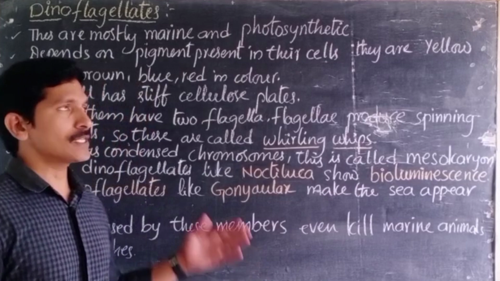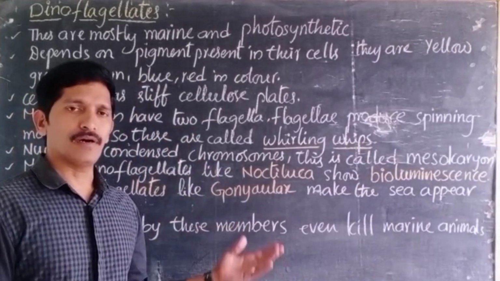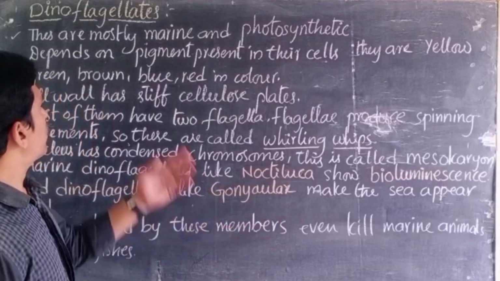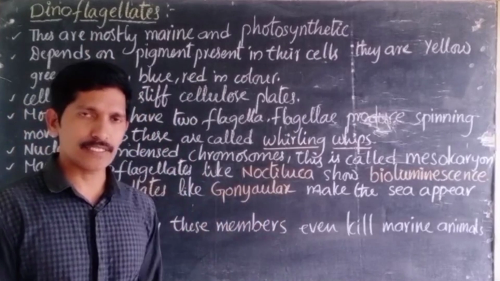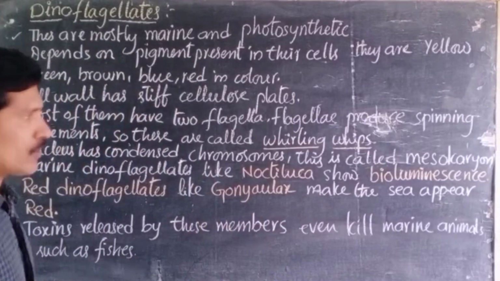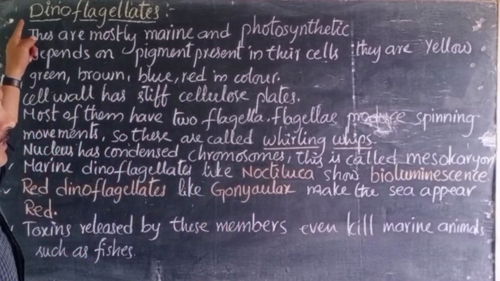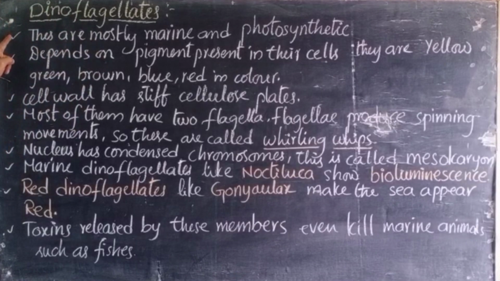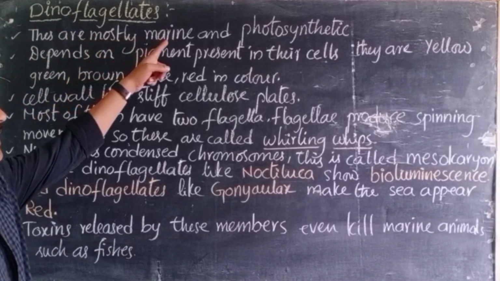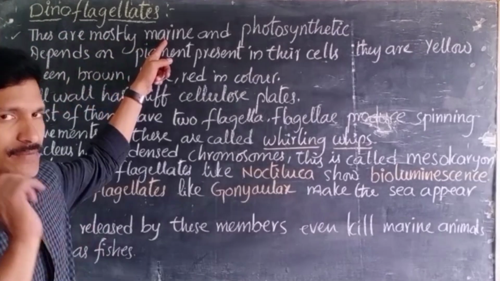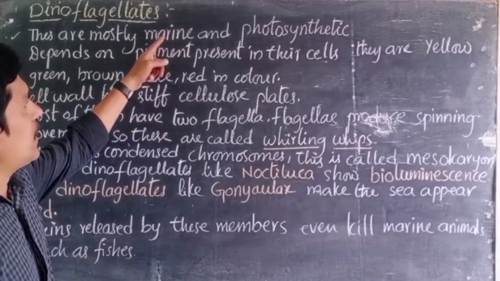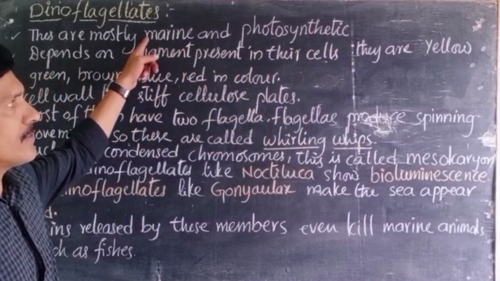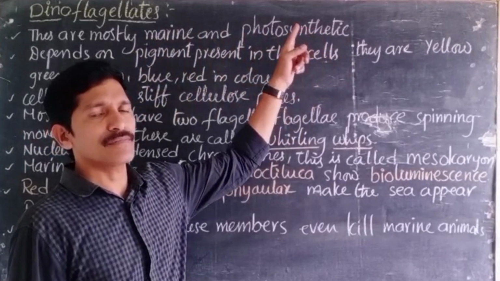Now we are going to discuss the second group of Protista. We have already discussed the first group, Chrysophytes. The second group is Dinoflagellates. We can see the characteristic features of dinoflagellates. One is that these organisms are mostly marine. We can see these organisms in the marine water, right? And these are photosynthetic. Okay, habitat is marine and the living style is photosynthetic.